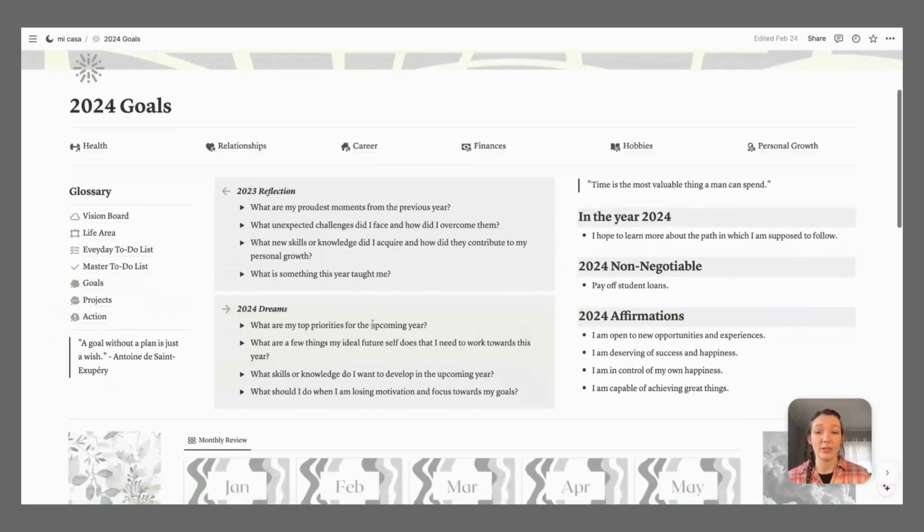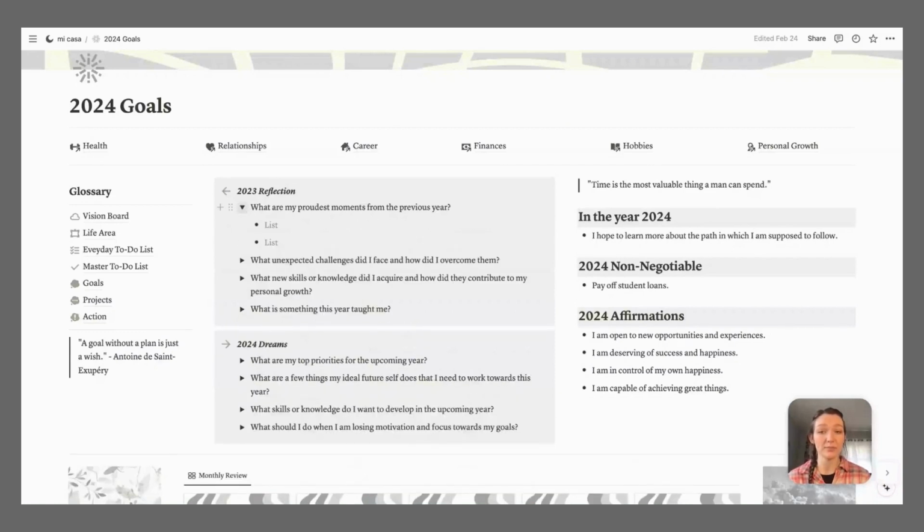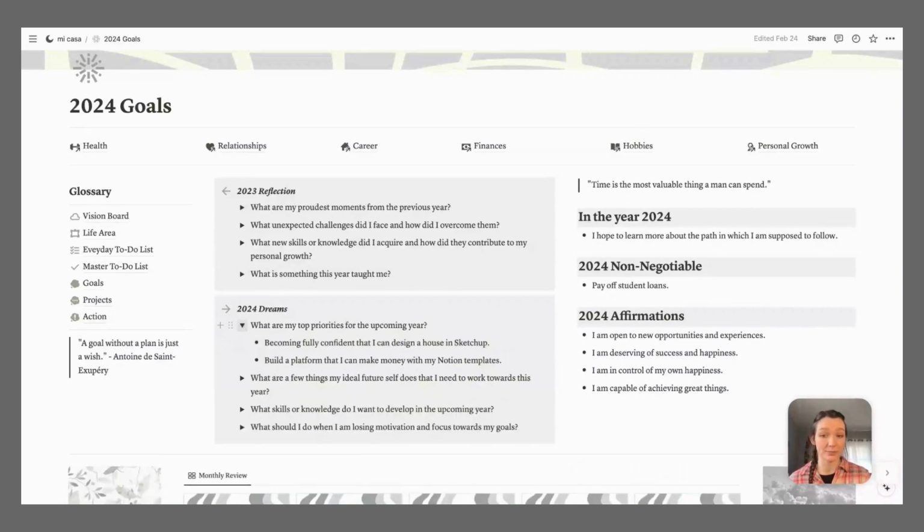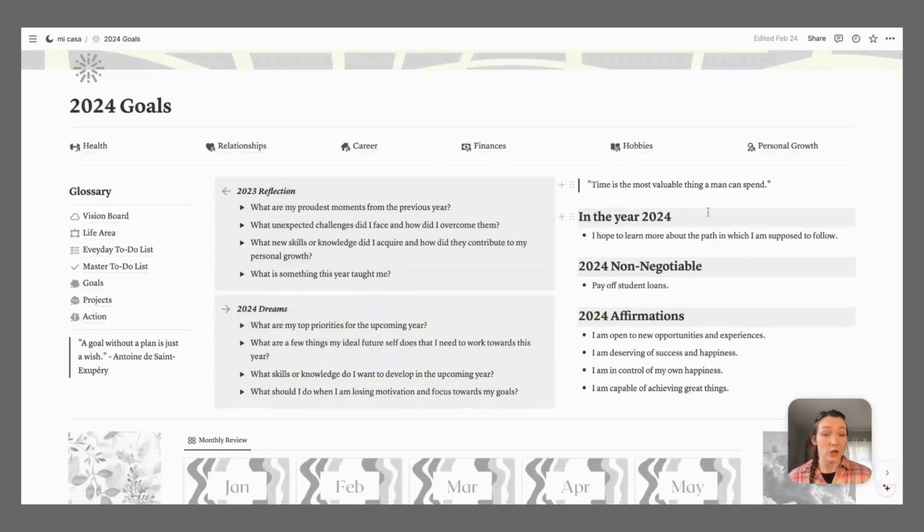And then in the middle here, we've got our 2023 reflection, and then we've got our 2024 dreams. So again, they're just questions and they're a toggle. And you can just fill in what your reflections are from the last year, and then what are your dreams for the next year. And then over here, I just have some more